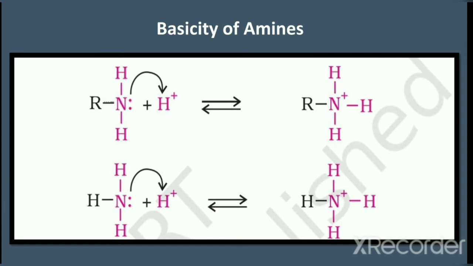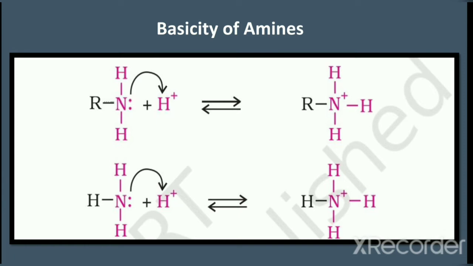Now if we are given primary, secondary and tertiary amines, which will be more basic in the gaseous phase and why? A primary amine can be represented as RNH2, a secondary amine can be represented as R2NH and a tertiary amine can be represented as R3N. So in which case do you find more number of electron releasing alkyl groups? It is in tertiary amine, R3N.